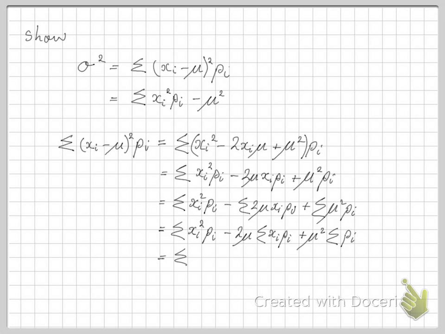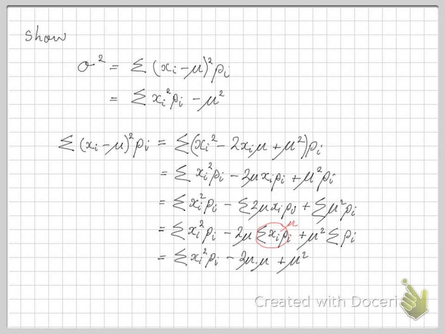So that gives us the sum of xi squared times pi. Now here, minus 2 mu, we know that the sum of xi pi is equal to mu. So that gives us 2 mu times mu plus mu squared.